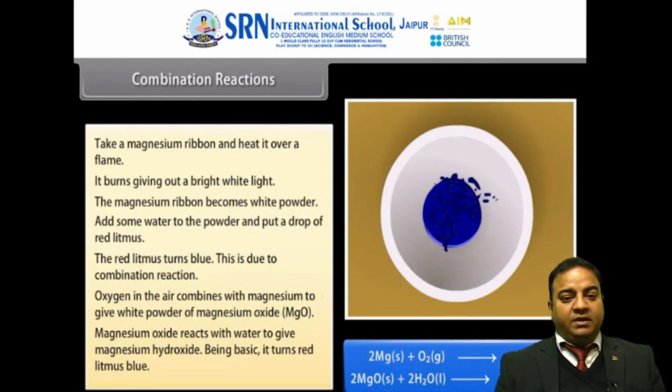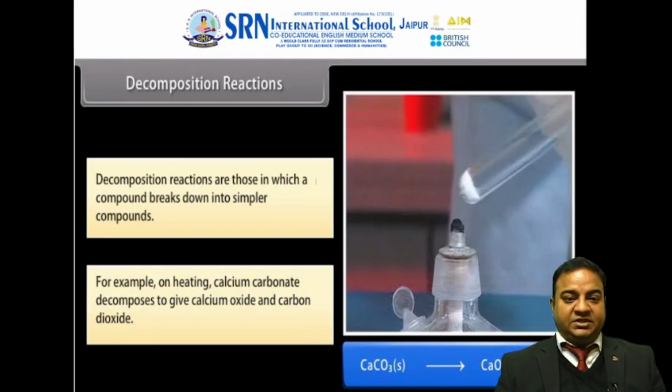The magnesium ribbon burns and becomes a white powder, and when we add some water to the powder and put a drop of red litmus, the red litmus turns blue. What does it indicate? It indicates that the magnesium hydroxide or oxide is a basic substance, because we know that red litmus turns blue when it is added to a basic substance.